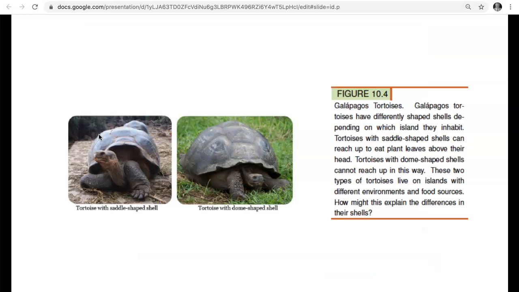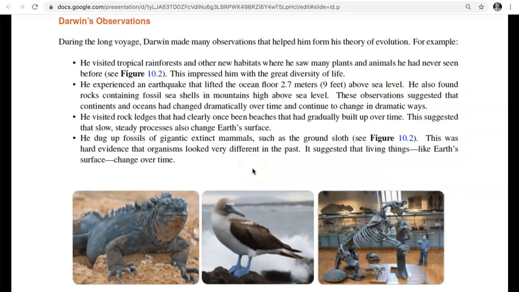One of the interesting things that he noticed on the Galapagos Islands was that some tortoises, if they were on a very arid island, had this hump behind their head, whereas if the tortoise was on an island that had lots of vegetation, those tortoises didn't have that.